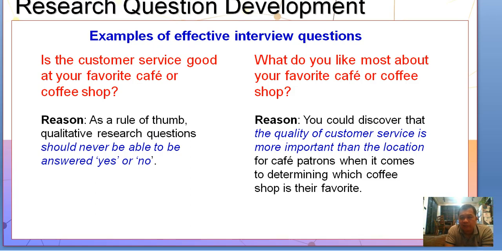So these are examples of effective interview questions. So for example, is the customer service good at your favorite cafe or coffee shop? The reason: as a rule of thumb, qualitative research questions should never be able to be answered by yes or no. Another research question: what do you like most about your favorite cafe or coffee shop? So you could discover that the quality of customer service is more important than the location for cafe patrons when it comes to determining which coffee shop is their favorite.